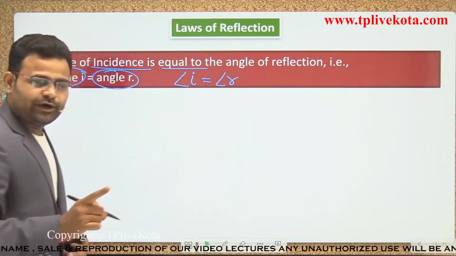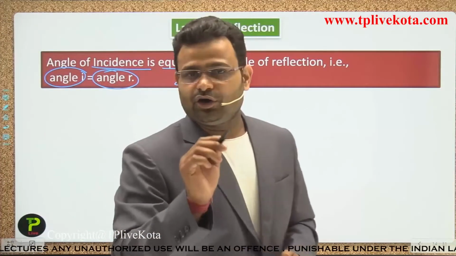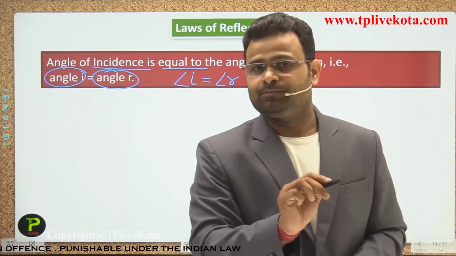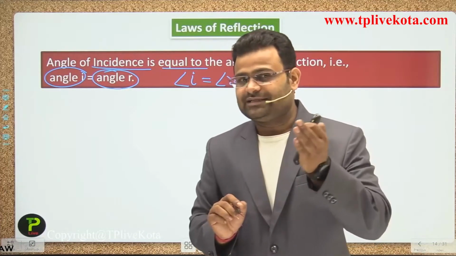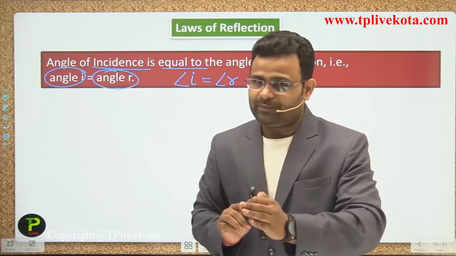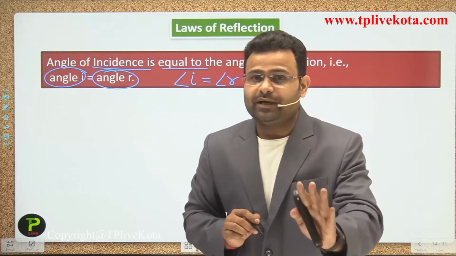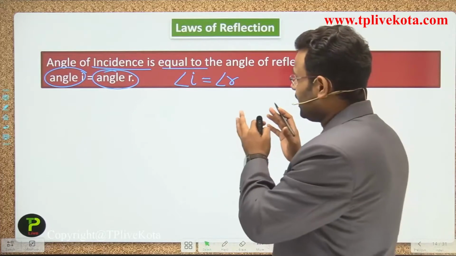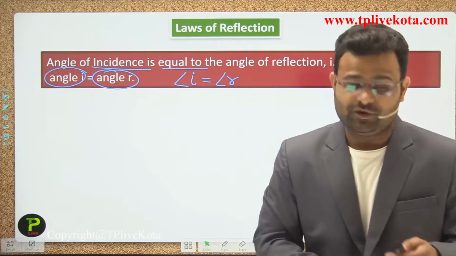So the first point in the law of reflection is that the angle of incidence is equal to the angle of reflection. What is the angle of incidence, guys? The angle made by the incident ray with the normal, and the angle made by the reflected ray with the normal is called the angle of reflection. So both are equal, guys. So angle i equals angle r.